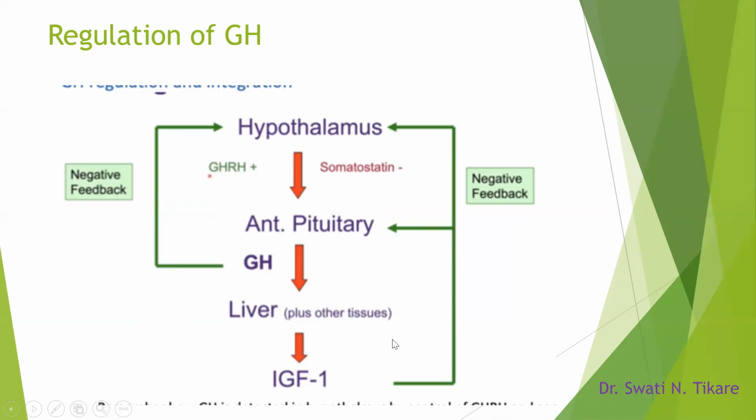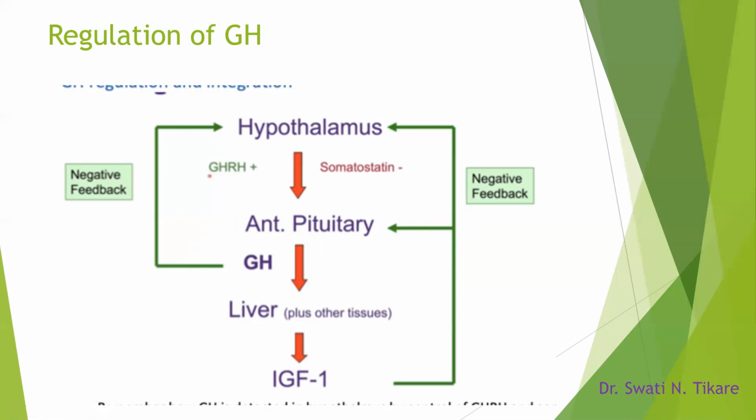The growth hormone itself can inhibit the hypothalamus, that is a short loop negative feedback. IGF-1, which is produced, will inhibit the anterior pituitary and also inhibit the hypothalamus. That means whenever they are produced in excess, they will inhibit their own release. That is known as the negative feedback mechanism. So these are the negative feedback mechanisms.